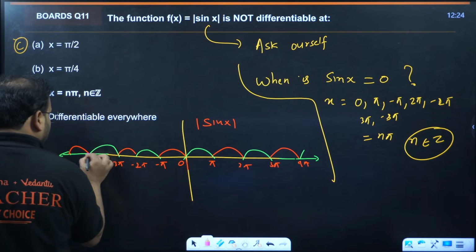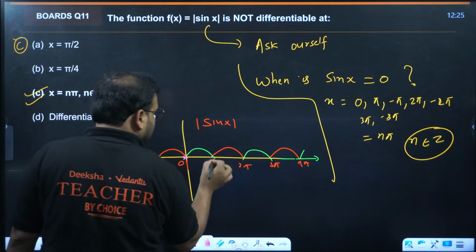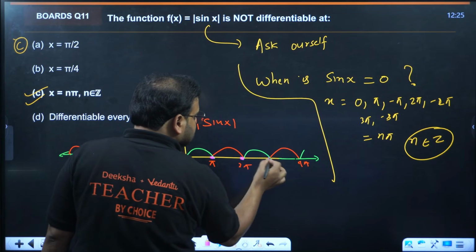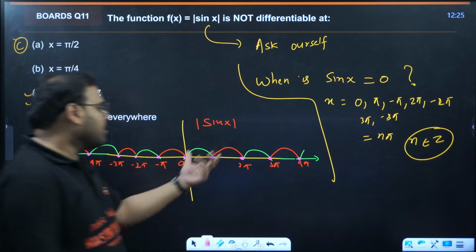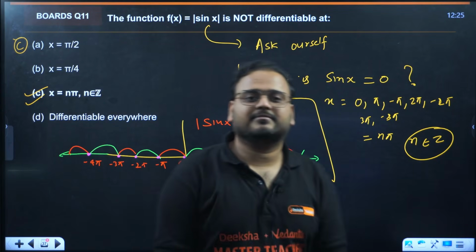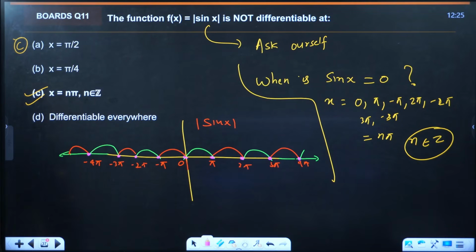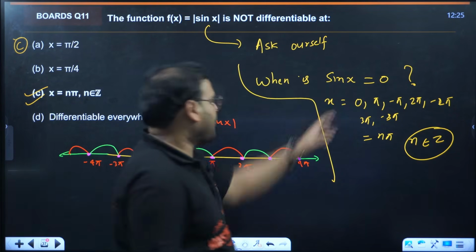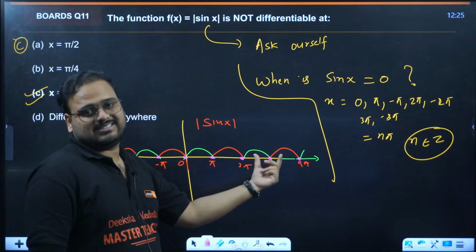Can you see, 1, 2? Aren't these sharp corners, guys? So for those sharp corners, the function is non-differentiable. That's the point being made. When it changes sign, the modulus will change its sign and it will become like this. That's why.